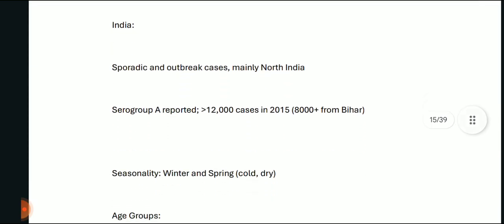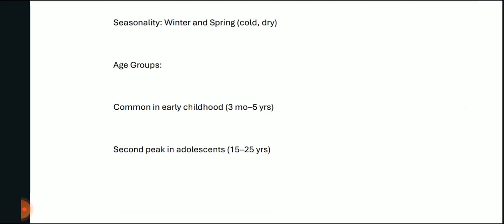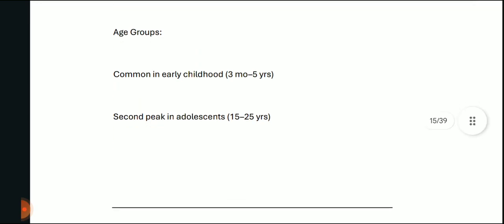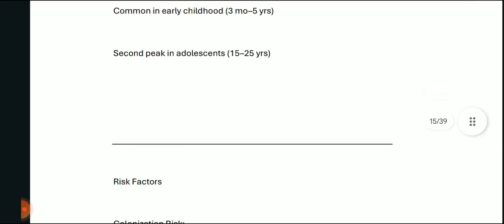About India, sporadic and outbreak cases mainly in North India are reported. Serogroup A was reported in more than 12,000 cases in 2015, 8,000 plus from Bihar. Seasonality: winter and spring, cold, dry seasonality has been seen. And about age group, it's common in early childhood from 3 months to 5 years, while the second peak is in adolescents from 15 to 25 years.